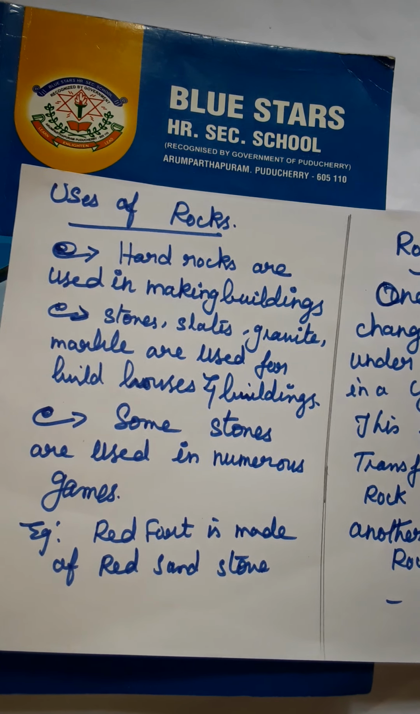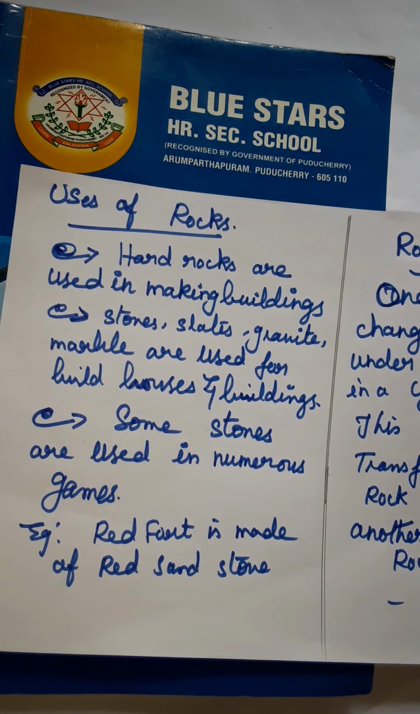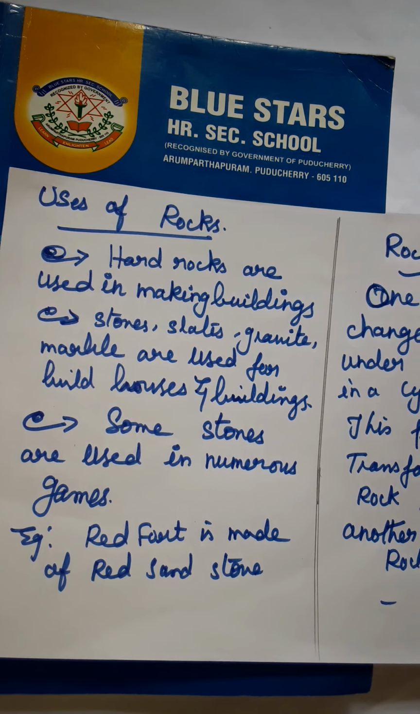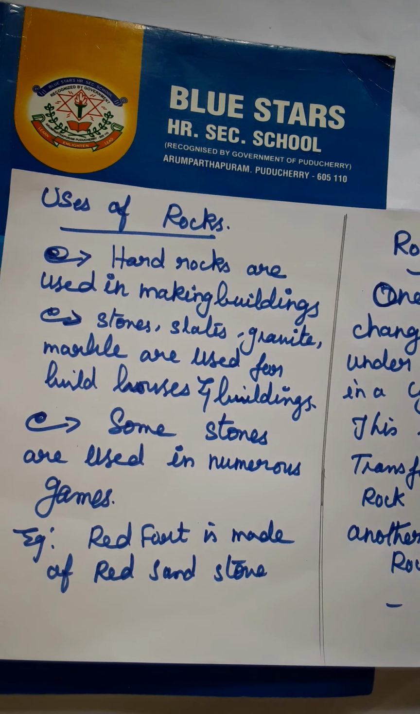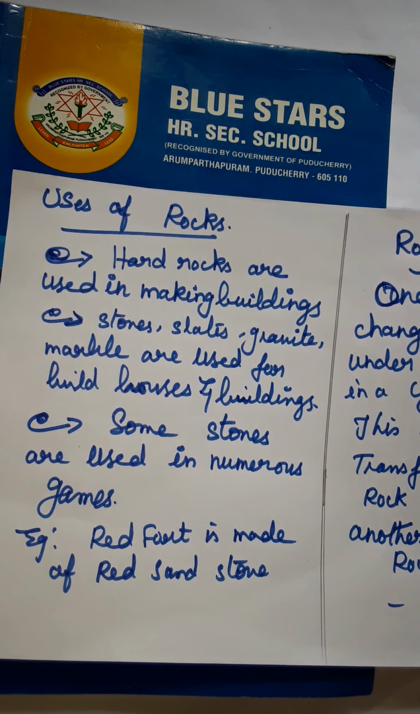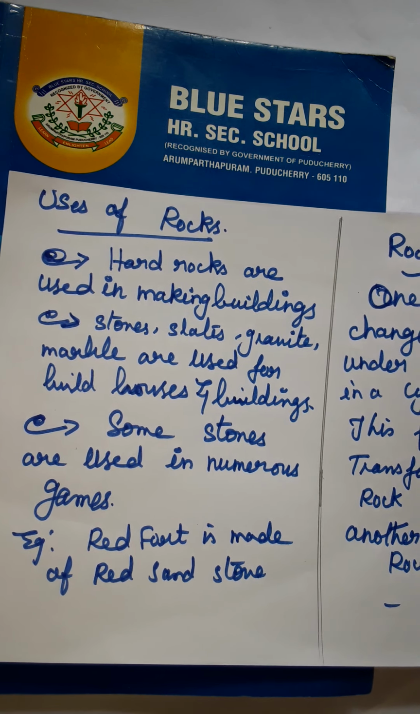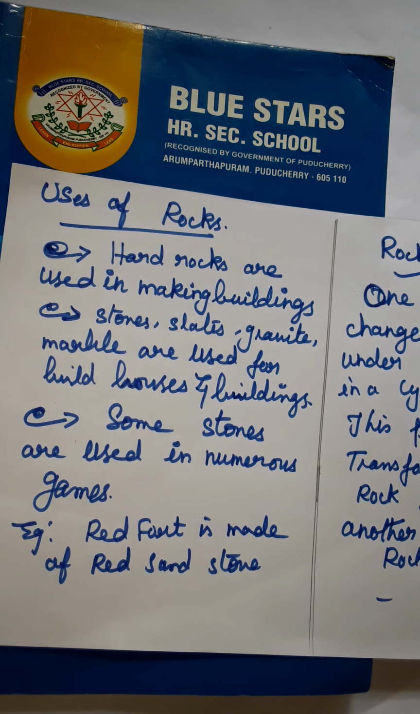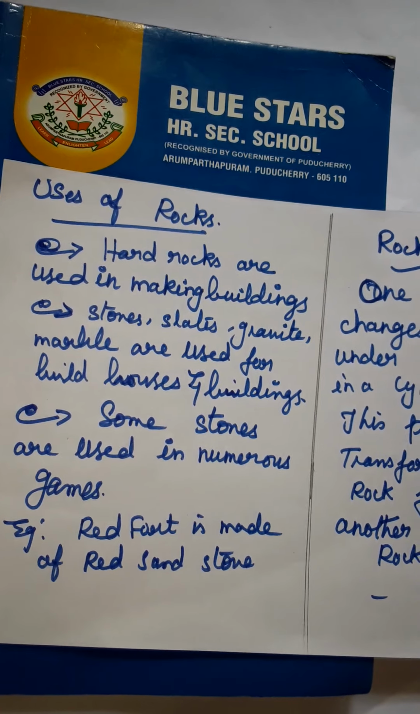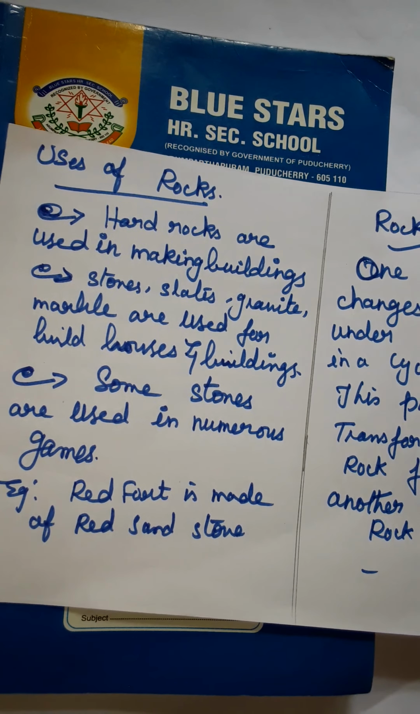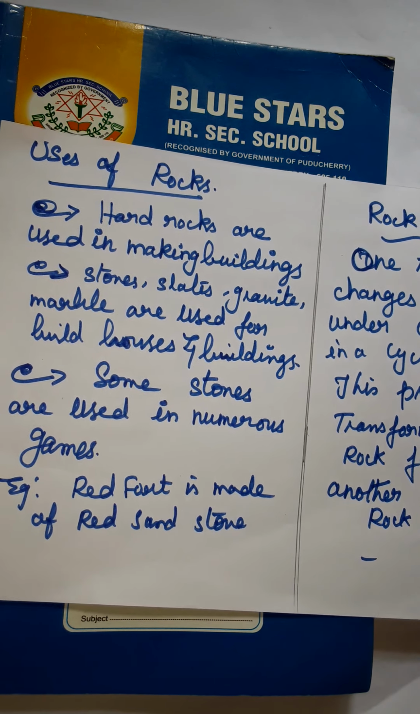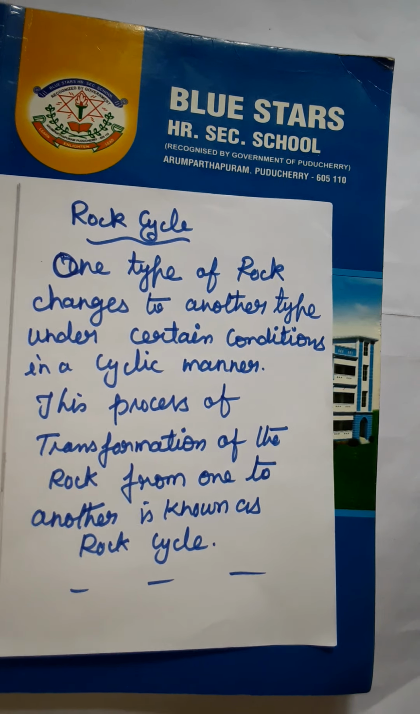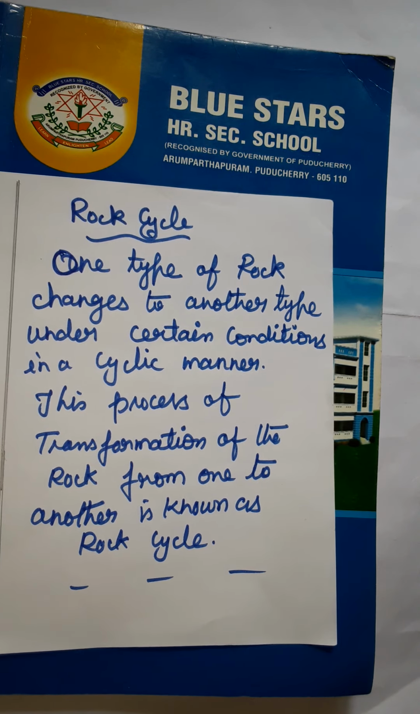Shall I read the uses of rocks again? Hard rocks are used in making buildings. Stones, slates, granite, marble are used to build houses and buildings. Some stones are used in numerous games. These are the uses of rocks. Now the example: Red Fort is made up of red sandstone.